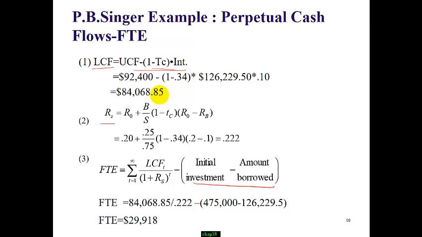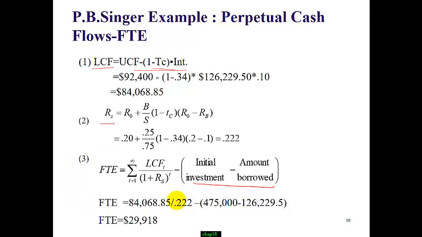$68.85. Use Proposition 2. We start with R sub 0 and the equity ratio: debt is 25%, equity is 75%. Cost of debt is 10%. So we got the cost of equity is 22.2%. So how much investment is contributed by equity holders? The initial investment is 475,000. The debt is 126,229.5. So the difference is the amount invested by equity holders.